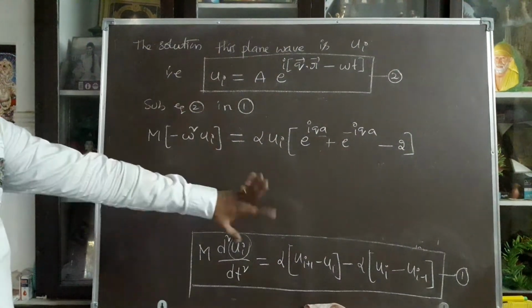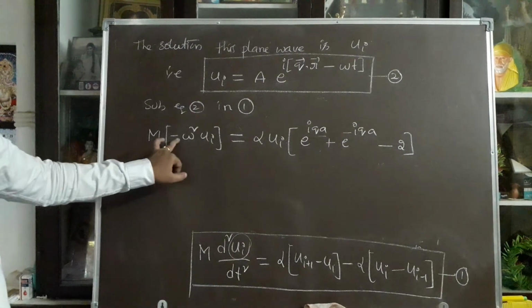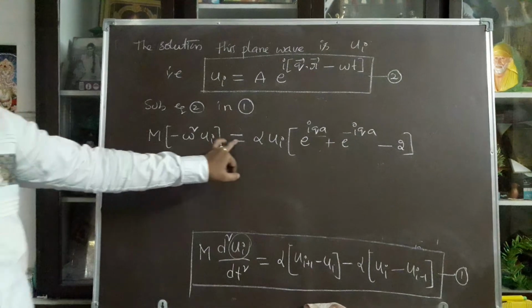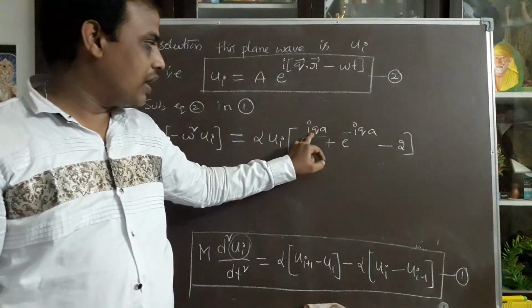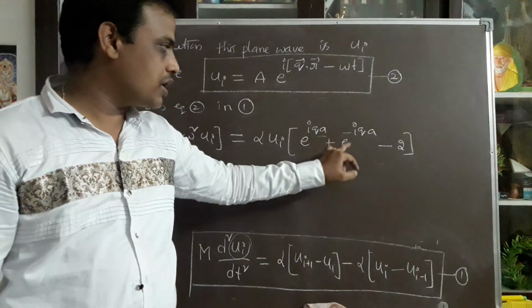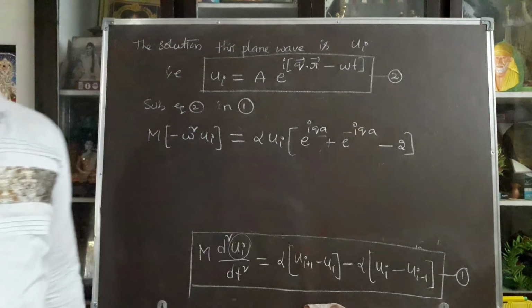Finally you can differentiate each and every term. Finally you get the result: m into minus omega square into ui is equal to alpha into ui into e power i q a plus e power minus i q a minus 2.